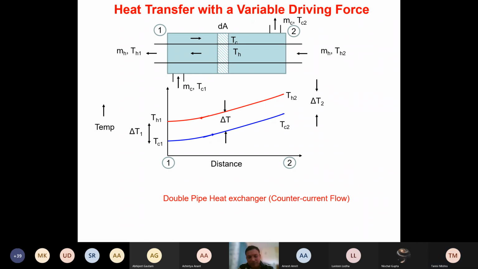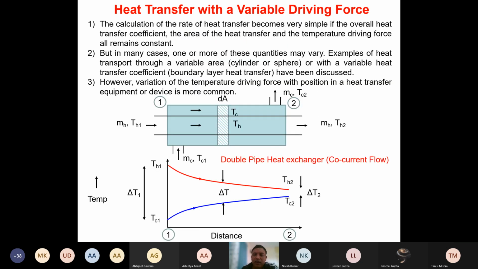Okay. Hello, sir. Please go ahead. Sir, is this counter current flow an example of a variable driving force or not? Because here delta T is almost constant. No. See, it looks the same, but it is not always exactly the same. It will have some variation, but the variation in delta T will be slightly lower in the counter current flow compared to the co-current flow.